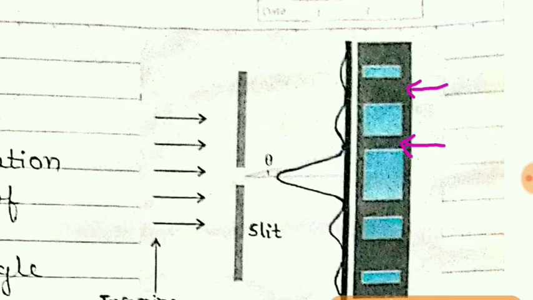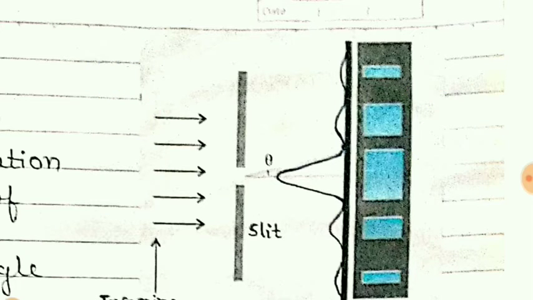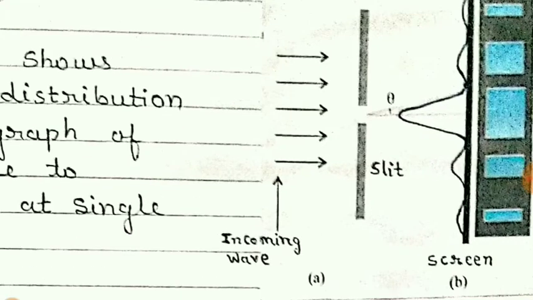In Young's double slit experiment, we get a bright band, then a dark band, once again bright, once again dark, and there the dark regions are completely dark. But here, these dark regions in single slit may not be completely dark. They may have some intensity.